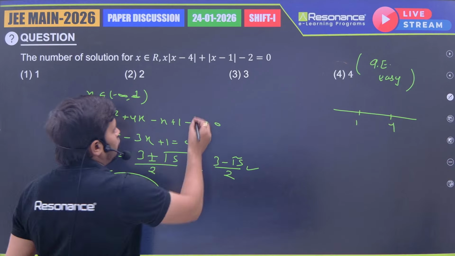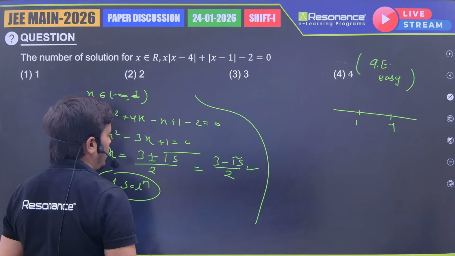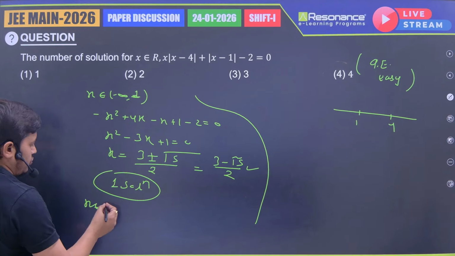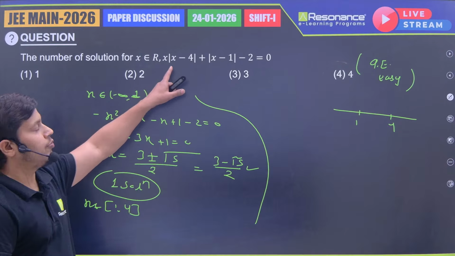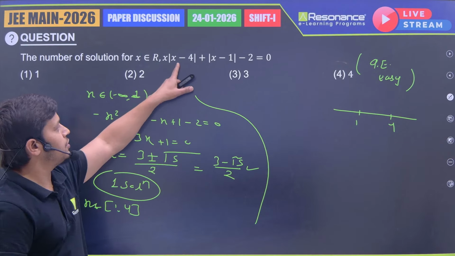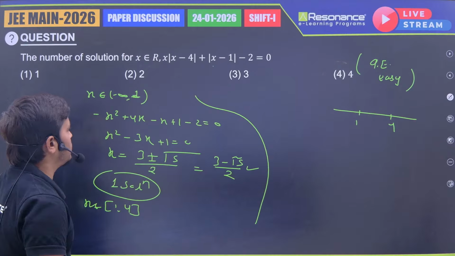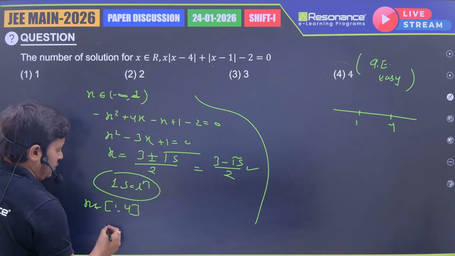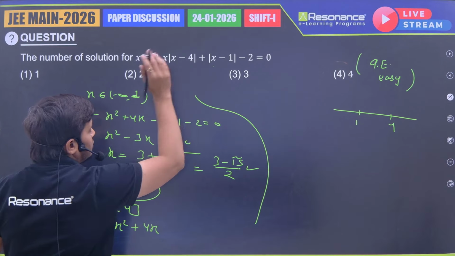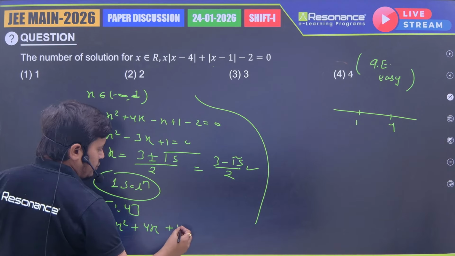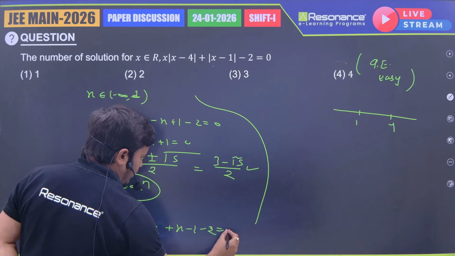Okay, now for the next interval which we are going to solve, that is x belongs to 1 comma 4. In the interval 1 comma 4, x minus 4 is negative and x minus 1 is positive. So here we change the sign, minus x square plus 4x, and here the sign will remain the same because it is positive, x minus 1 minus 2 equal to 0.